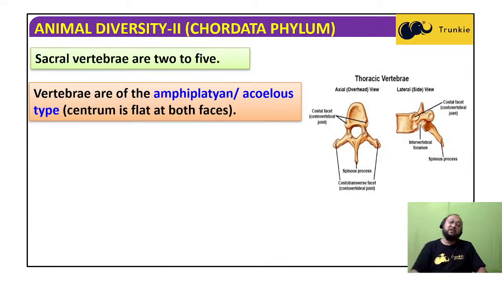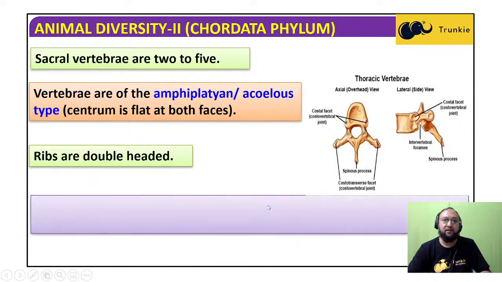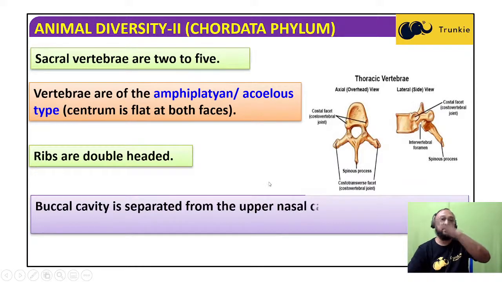Like we have seen in other lower groups of animals, the surface is amphicoelous, where both the faces are concave. Here it is flat, so it is the acoelous type. Centrum is the main mass of the vertebra, and that is joined end to end. So here the centrum is without concave surface.